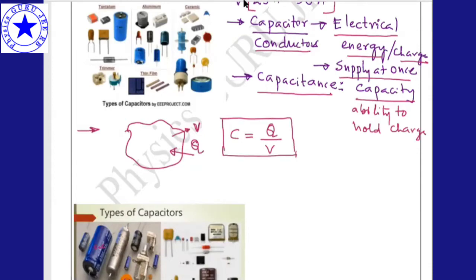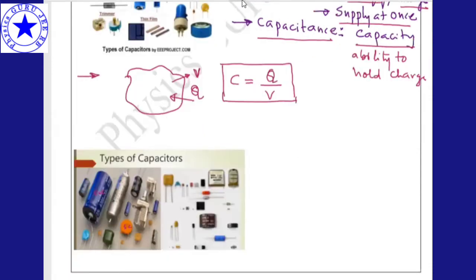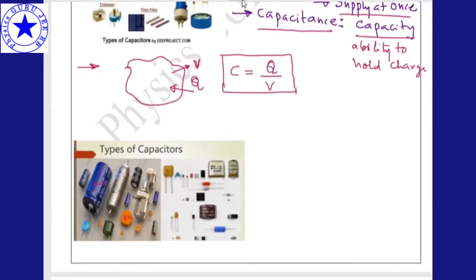So capacitance is Q by V, charge per potential. Now if I'm trying to increase the charge, what happens to potential? From this equation, if potential decreases, then capacitance can increase, right? If I'm trying to give charge to this particular shape, the potential should be less. What is the meaning of potential? Potential is nothing but the work done to bring a charge from infinity to the given point.